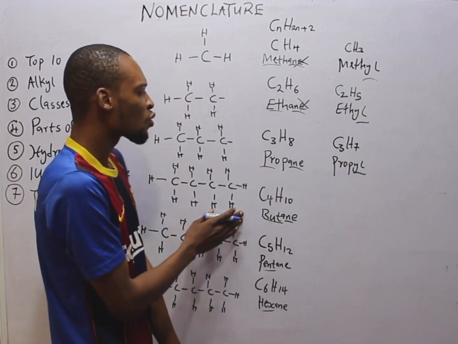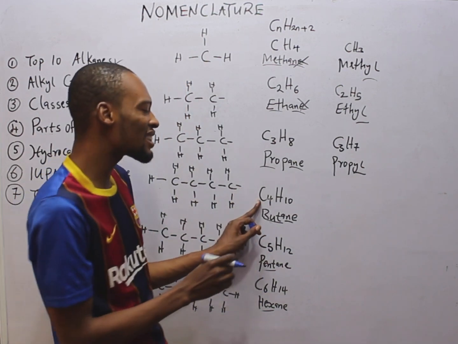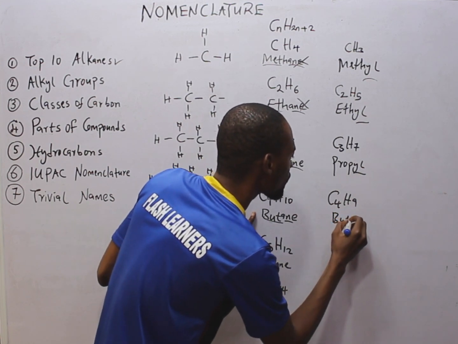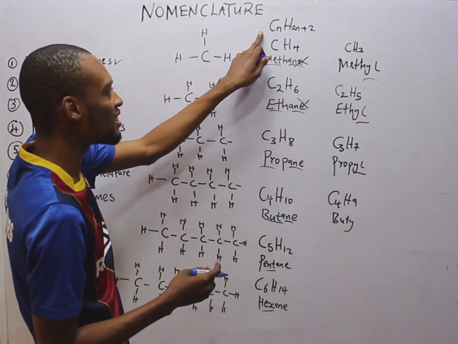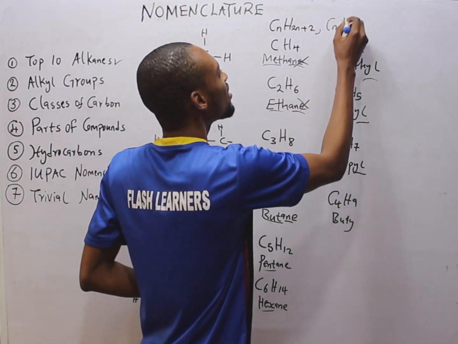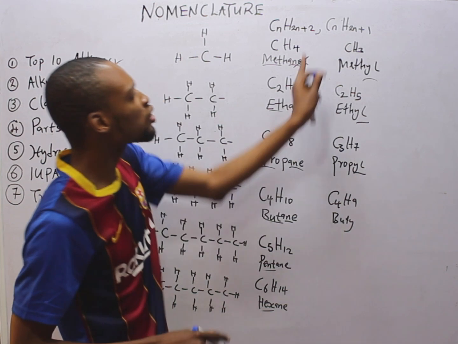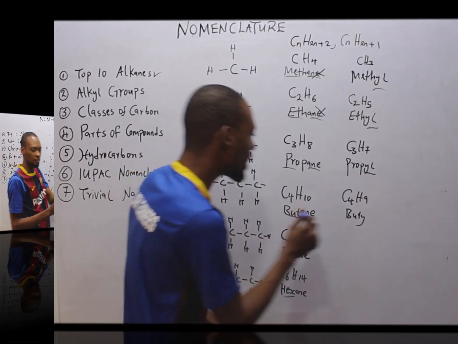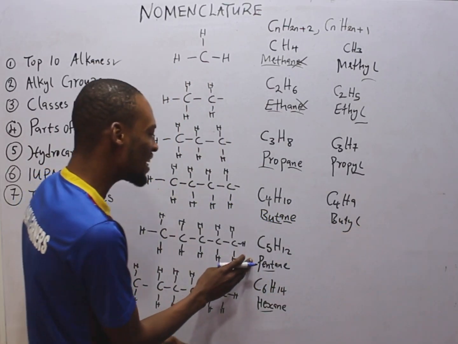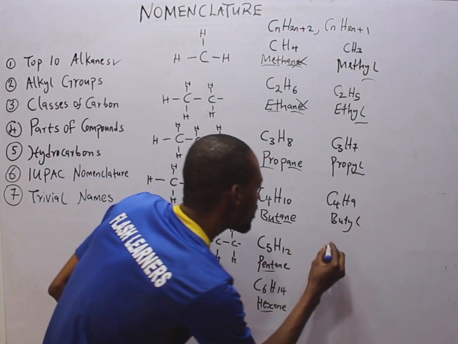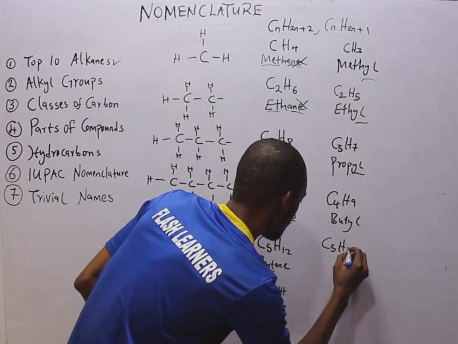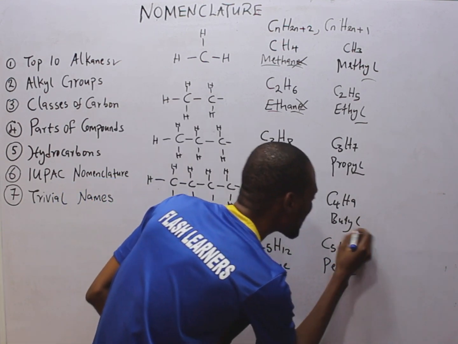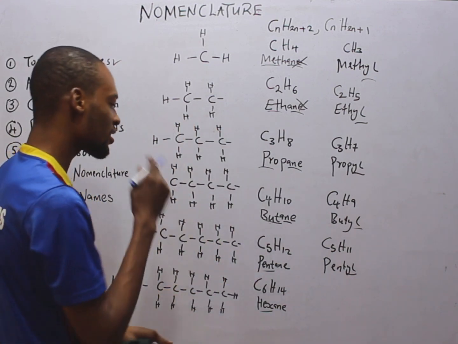Now this is butane. When butane loses one hydrogen, it is no longer C4H10, it becomes C4H9. This becomes butyl. So if the general formula for alkanes is this, alkyls will simply be CnH2n+1, because one hydrogen atom has been lost, so hydrogen is now less 1. So butane becomes butyl. Now pentane, when it loses one hydrogen, it becomes C5H11. So it's no longer pentane, it is now pentyl, or pentyl, as you may choose to call it.